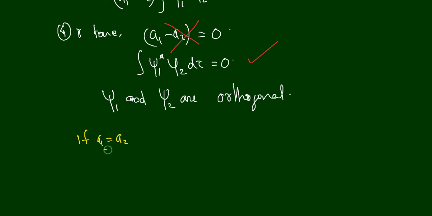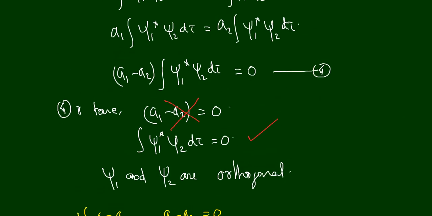Okay, if this is the case, a1 minus a2 is equal to 0. Then equation 4 is true with the two conditions.